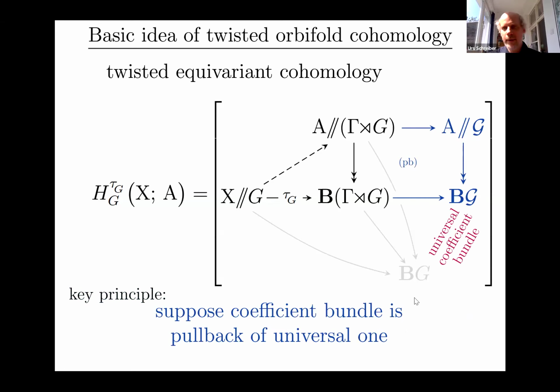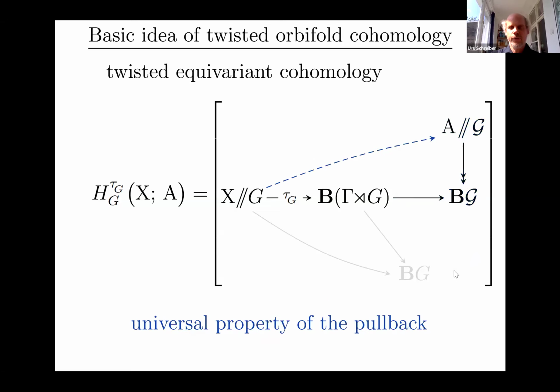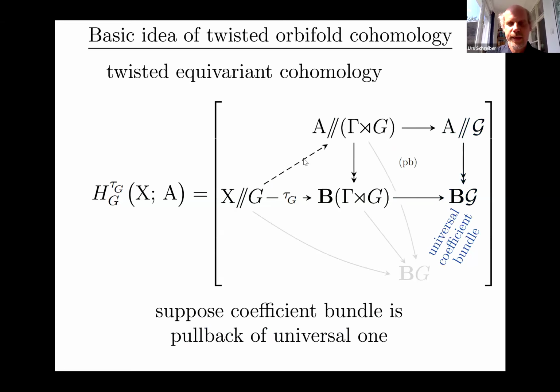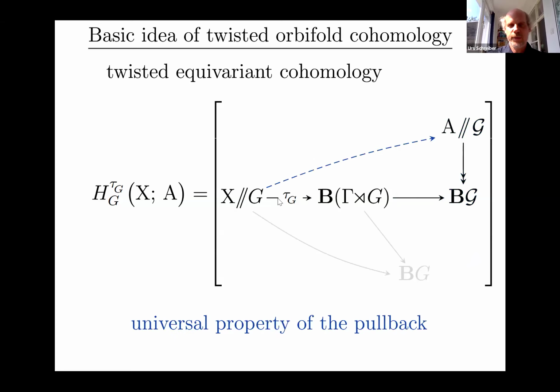All I'm really saying is, suppose this really comes from something that doesn't explicitly depend on G anymore. Then first of all, we see that our space of maps here is actually the same thing as the space of maps all the way down to this universal bundle.